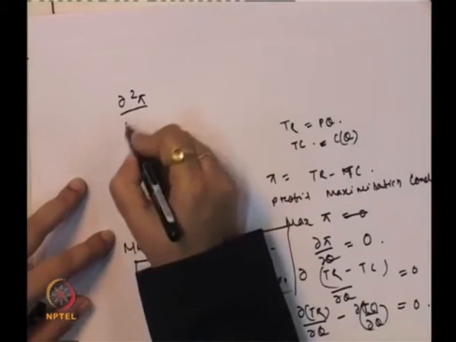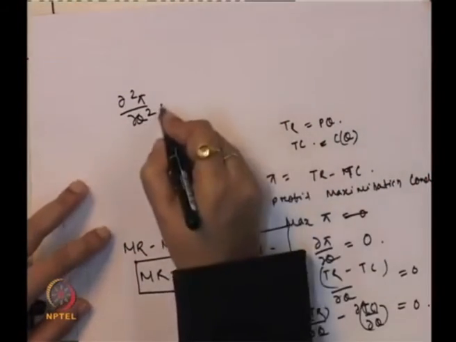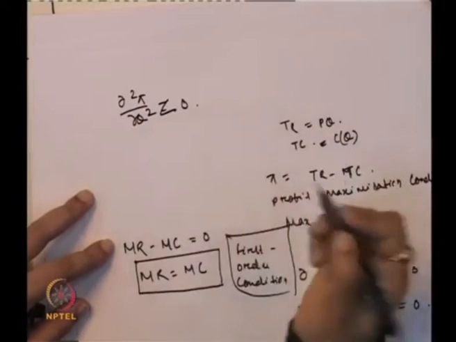Similarly, how do we derive the second order condition? That is, the first order or the necessary condition, and the second order condition is that the marginal cost curve cuts marginal revenue from below. So, algebraically, the slope of the marginal cost should be greater than the slope of the marginal revenue curve at the point of equilibrium or at the point of profit maximization. To check this, what do we have to do? We have to take the second order derivative of the profit function, and that has to be less than 0.